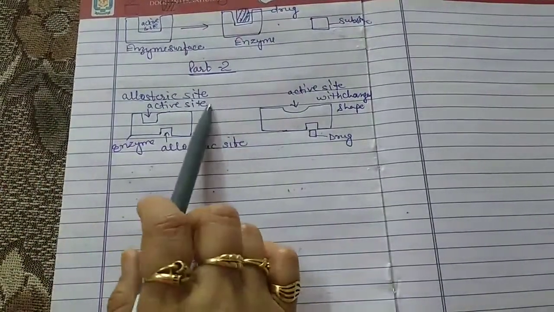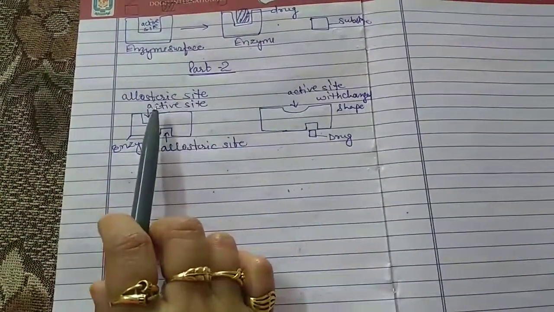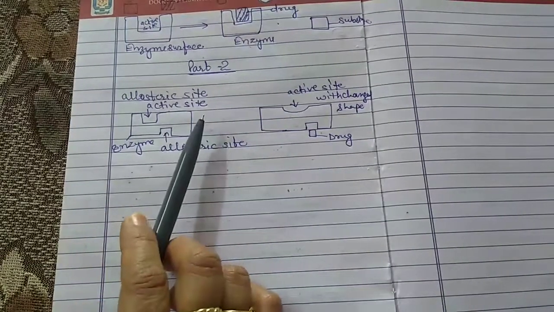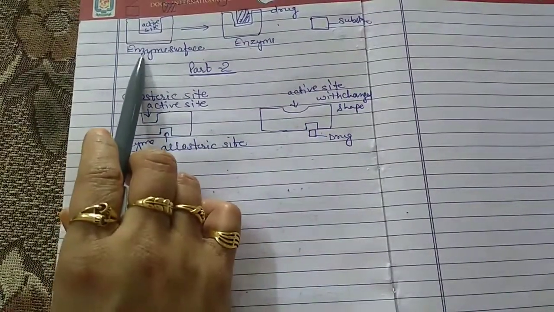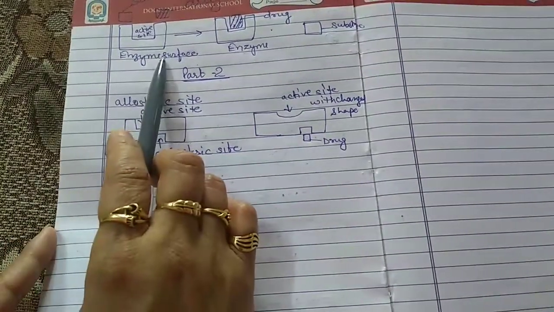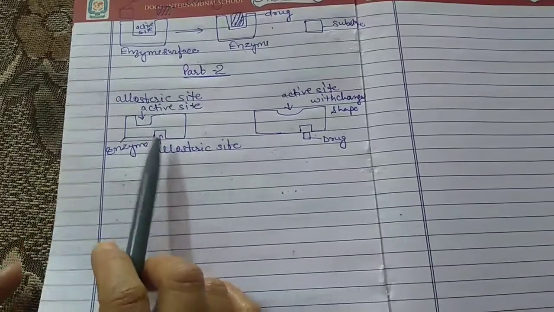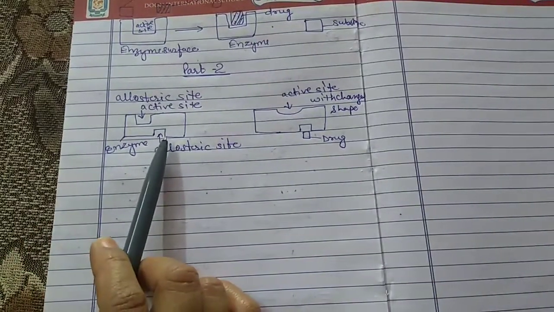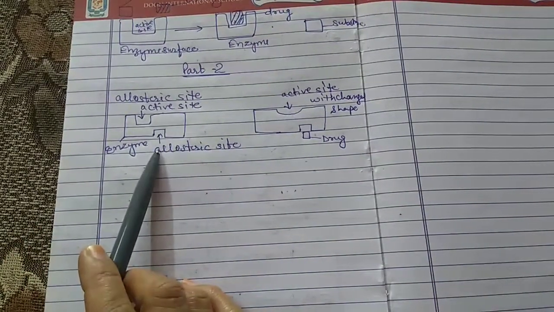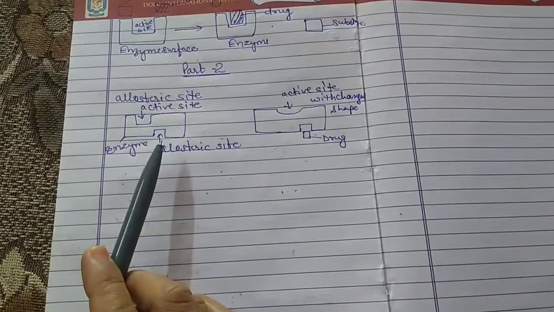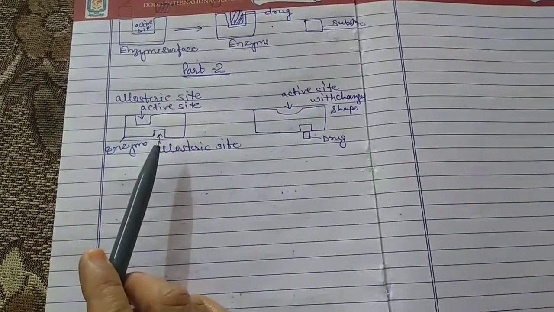But in this part, the second topic is one more way by which the drug interacts with the enzyme. This is the second way by which the drug interacts with the enzyme. So in this way, the drug acts in another way as well.